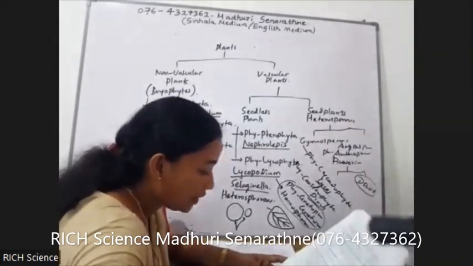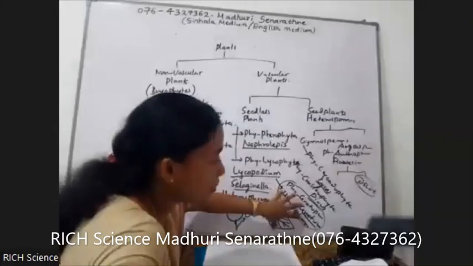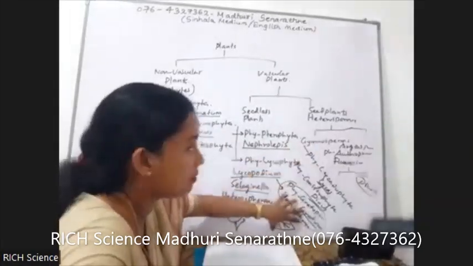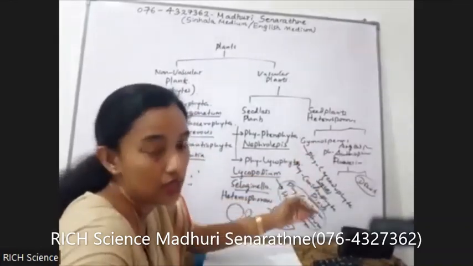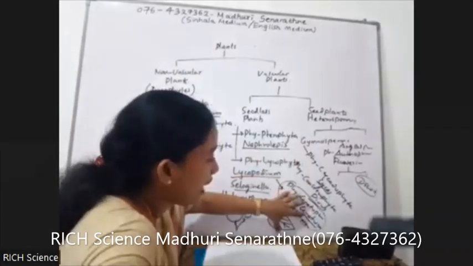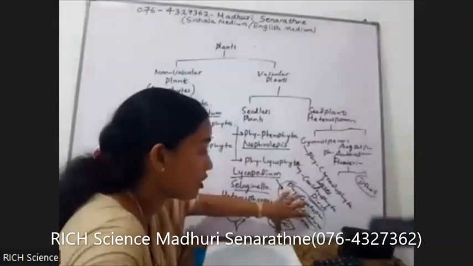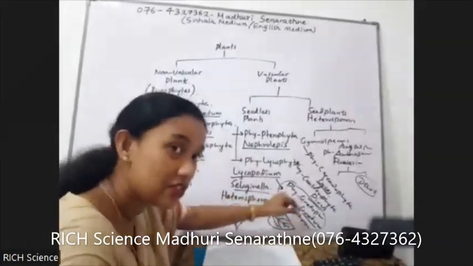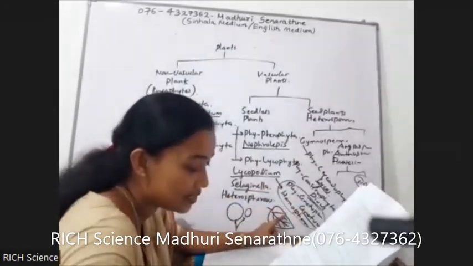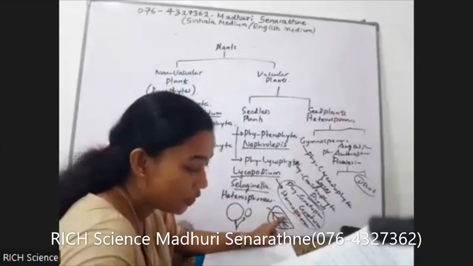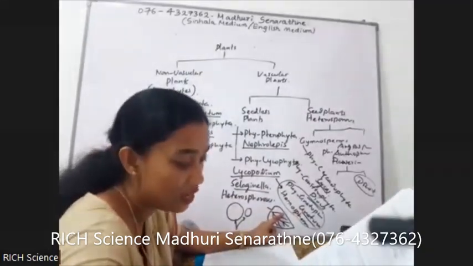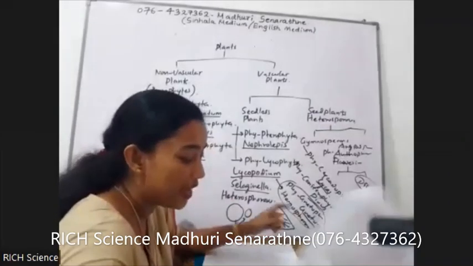Second one, they are seeds. Gymnosperms have no fruits, but angiosperms have a fruit. Their seed is enclosed by a fruit, but even though they haven't a fruit, their seeds look like a fruit. So the second feature is their seeds look like the fruits of angiosperms.